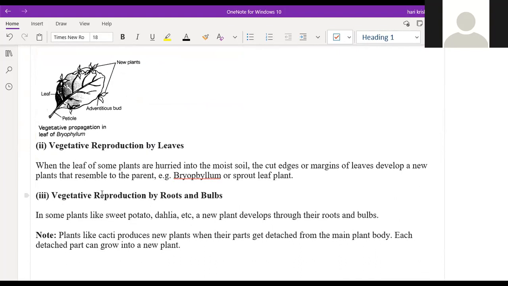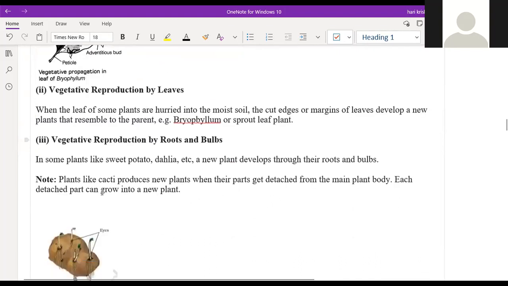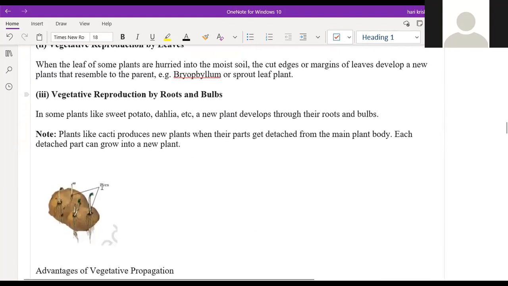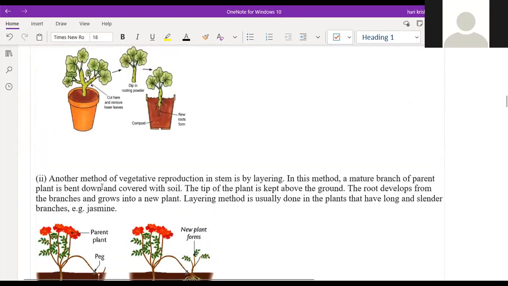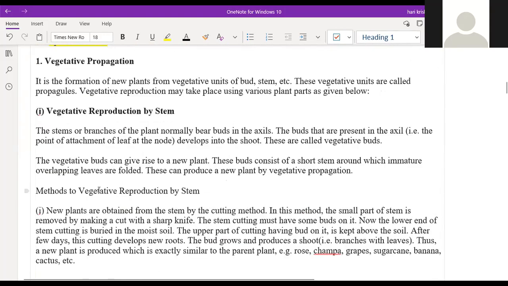And propagation by the leaves, and propagation by the roots and the bulbs. So these are the 3 subclassifications in vegetative propagation. One by one we'll go through it. Okay. Sir, can I read? Yeah.